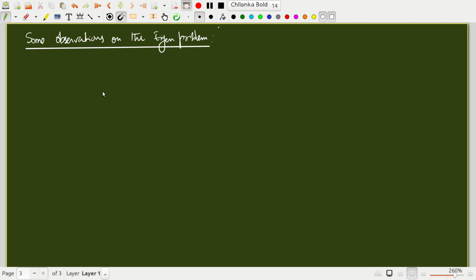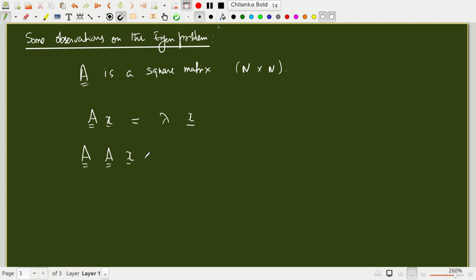First note that A is a square matrix of order n by n in an n dimensional space. So if I have Ax equal to lambda x, I can multiply both sides by A. Lambda is a scalar, so it comes out: lambda times Ax.